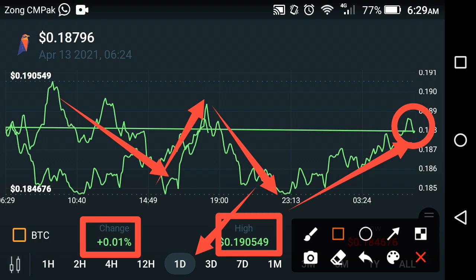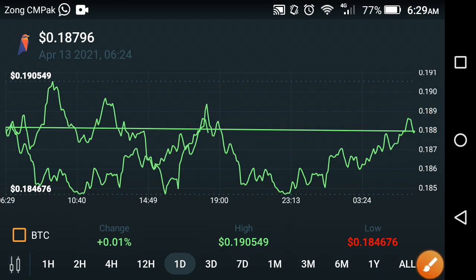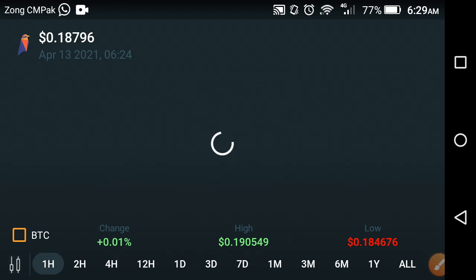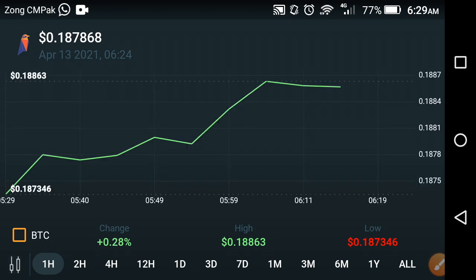So friends, according to the price predictions, my suggestion for all Ravencoin holders is please hold your Ravencoin until the end of this month, because the big explosion of Ravencoin is coming soon. As you know, now at this time the farming and dumping period of Ravencoin starts, so please be aware, it's not the best time to sell it. Please hold it, don't buy and don't sell, only hold Ravencoin in this period friends. That's my suggestion. I'm not a financial advisor. If you want to invest in this coin, please do your own research.